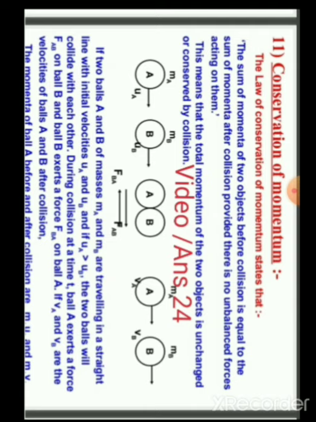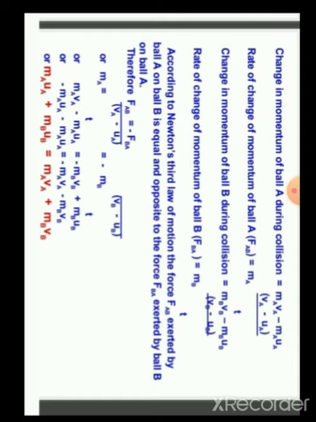The momenta of ball A before and after collision are mu and mv, that is MAUA and MAVA. Change in momentum of ball A during collision: final momentum minus initial momentum, so MAVA minus MAUA.